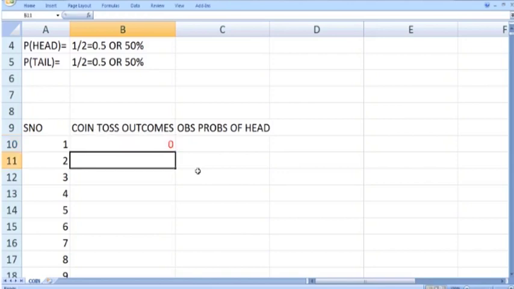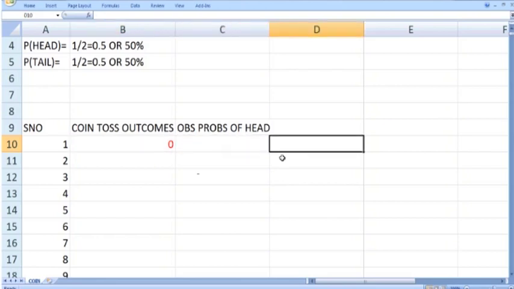Just press enter. You can see that we get 0. So 0 means the first time the coin is tossed we get a tail. Note that this RANDBETWEEN function generates a discrete random number. Whenever you make any change in the Excel spreadsheet, either by entering something, writing a number, or simply pressing the delete button, the RANDBETWEEN command will rerun and you will get a new random number, which can be 1 next time, or it can be 0 again.